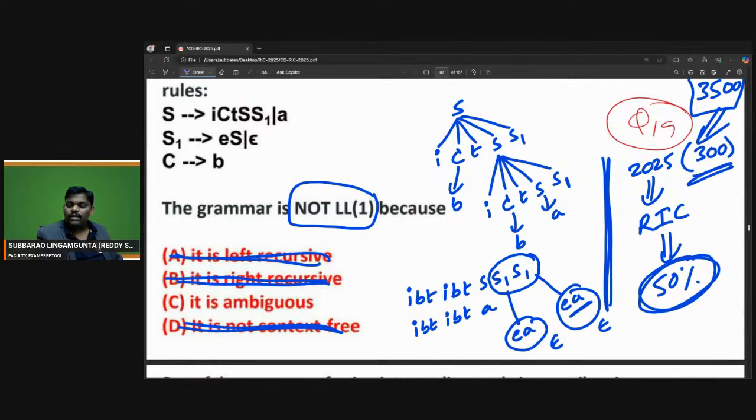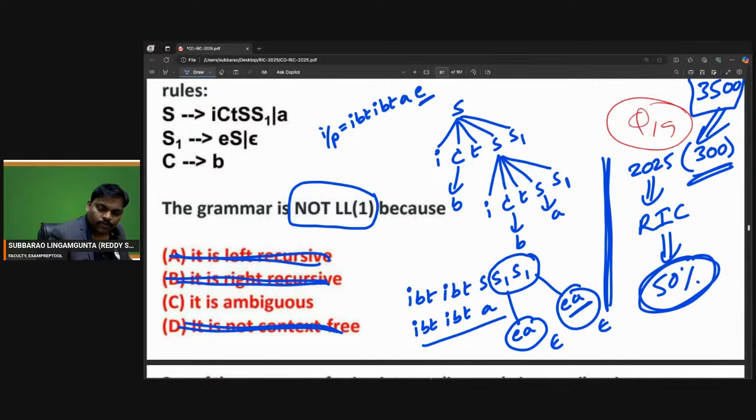To generate eA, S1 also will generate eA, because S1 goes to eS, and S goes to e. It need not be eA, simply e also. Suppose I want to generate this input string. The input string is ibtaE.